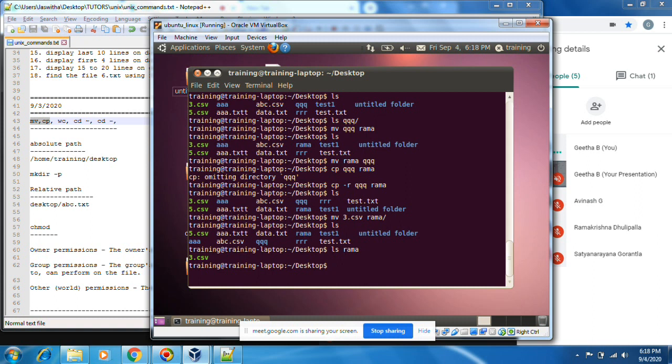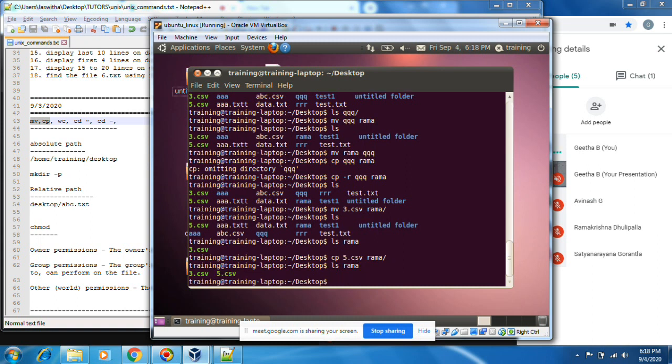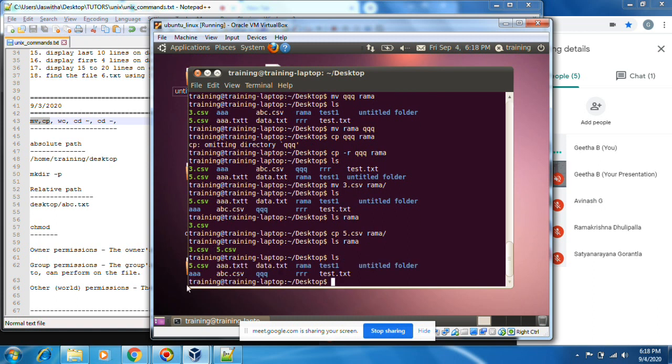Okay, if I do the same thing with cp, I'm just copying this file there. I try 5. 5 is there now. You see, now the 5.csv is present on the desktop as well as in the Rama directory. Desktop 5.csv is there. Rama 5.csv is there. Both places it will be present. If you use mv, the source location will get removed and it will be moved there. This is the main difference between cp and mv.